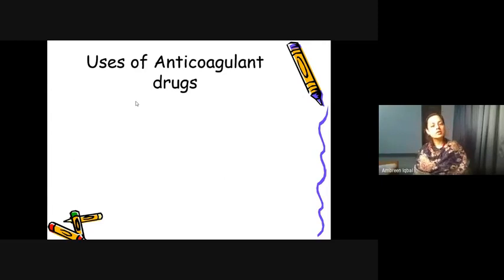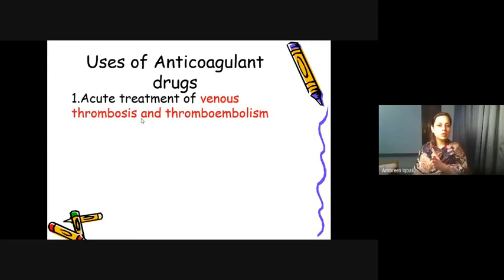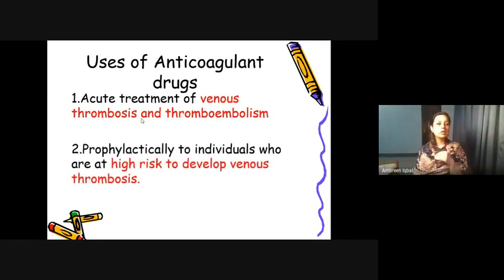Uses of anticoagulants. Anticoagulants are those drugs that prevent or inhibit abnormal clot formation. They prevent the abnormal coagulation of the cells. We are going to use them in the acute treatment of venous thrombosis and thromboembolism. We can use them prophylactically in those individuals who are at a high risk of developing venous thrombus.